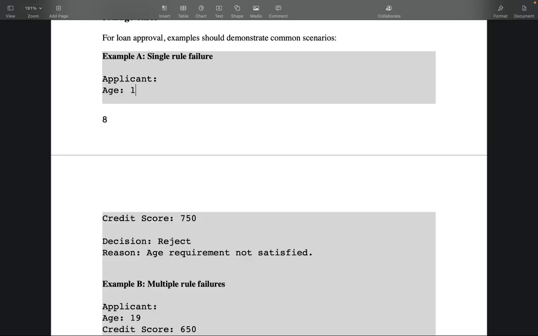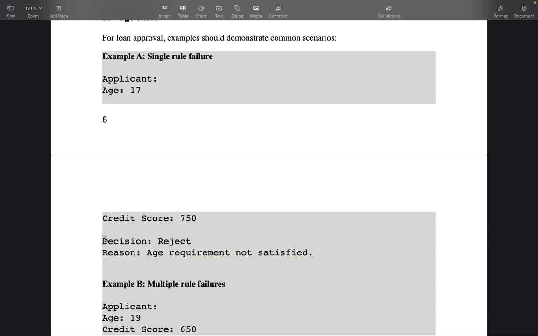Sorry, this is a hallucination. So the age is 17, but the credit score is 750. The credit score is good, but age is less than 18. So what will you show in the prompt? The decision will be reject because the reason is age requirement not satisfied.